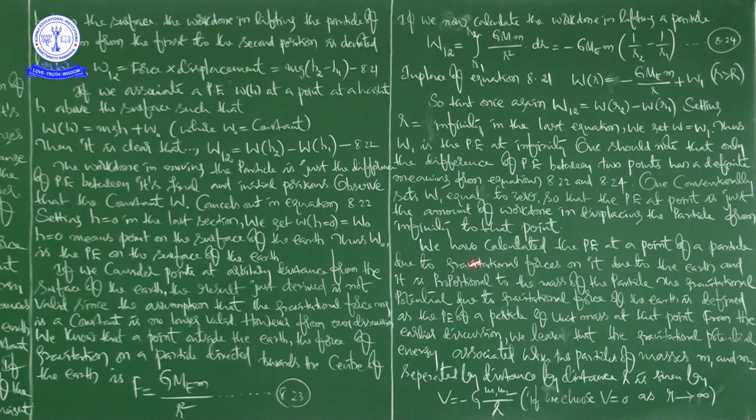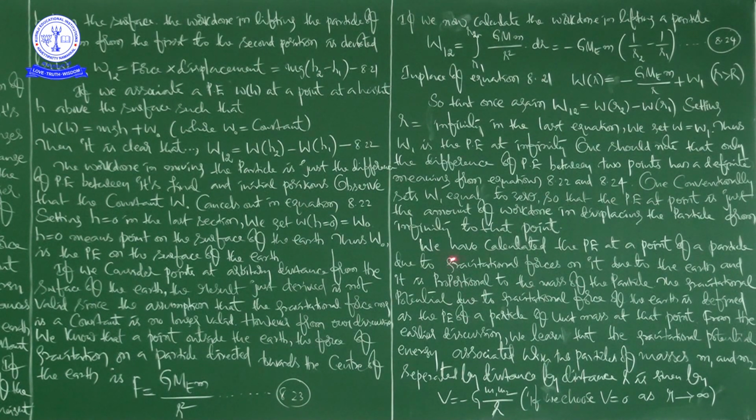See here, we have calculated the potential energy at a point of a particle due to gravitational forces on it due to the earth, and it is proportional to the mass of the particle, right? Okay, here is the equation. Suppose you take one mass as the mass of earth and another as the mass of the particle, then gravitational potential is directly proportional to the mass of the object. That is all he is saying here.